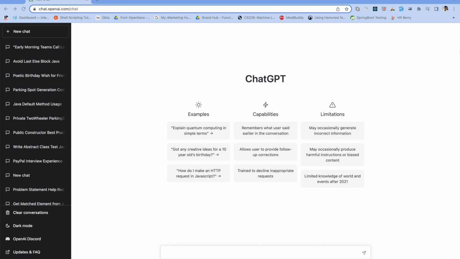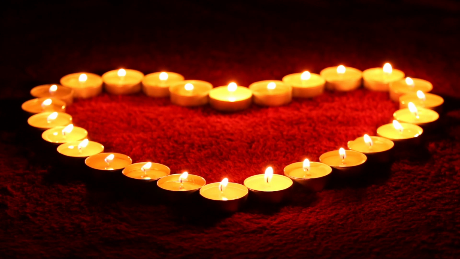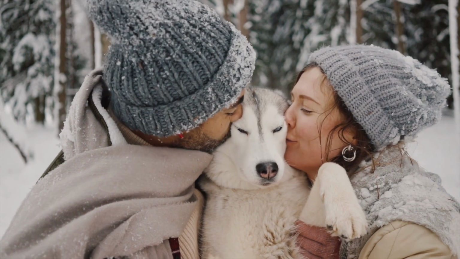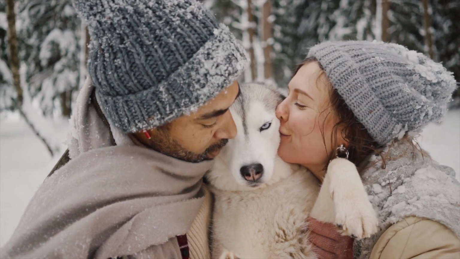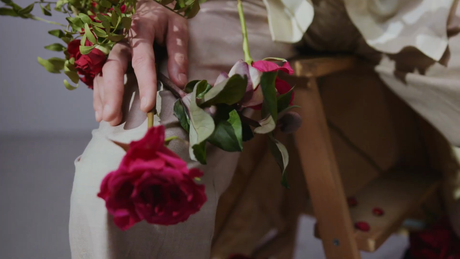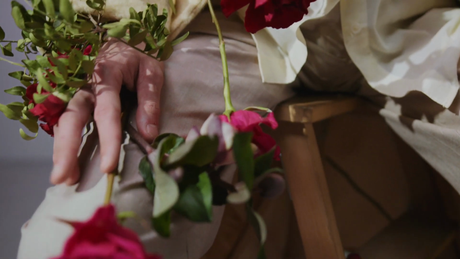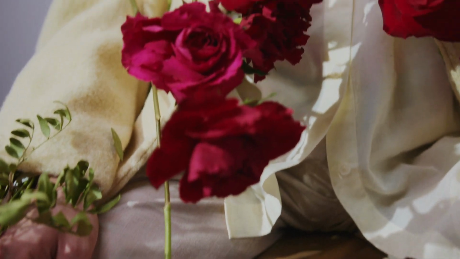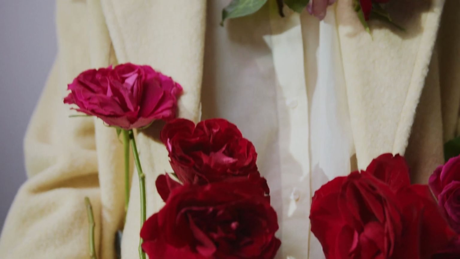Yes. So let me tell you that today is 9th February, and as we know, this is a Valentine's week. So I have decided to show you how you can use ChatGPT to express your love towards your loved ones. Most of the time, I have seen and also experienced that during this week, we feel very confused about what to do, what to plan, and how to basically surprise your loved ones, right? So today I'll show you how you can take help from ChatGPT to plan your Valentine's week. So I hope you're excited. So let's start with this video.